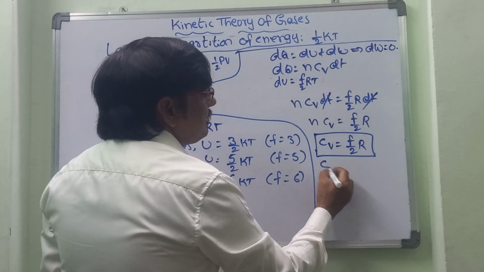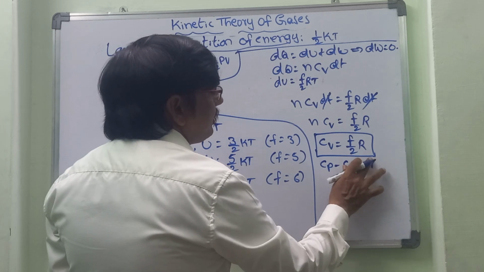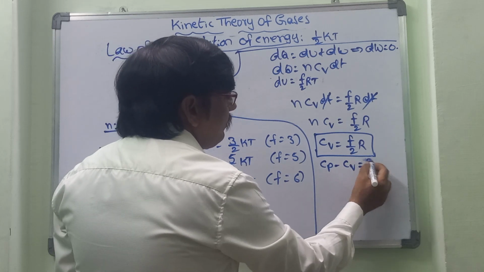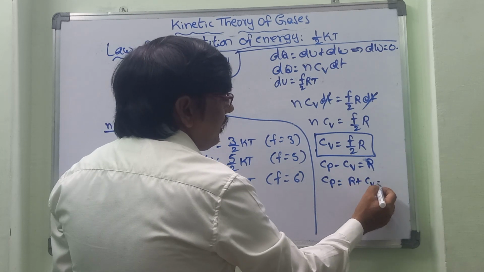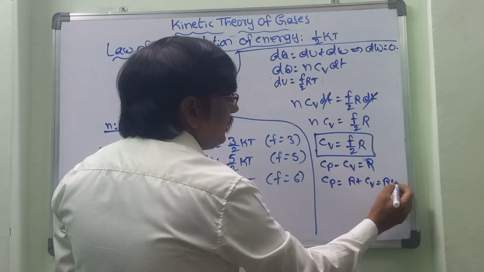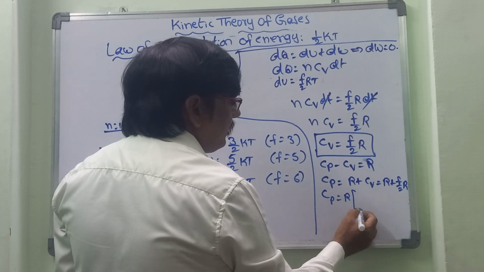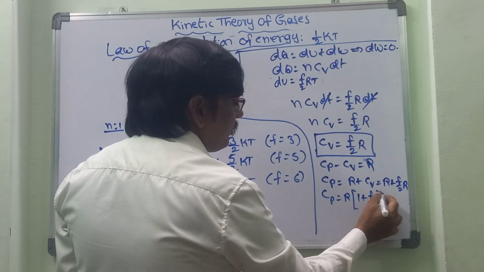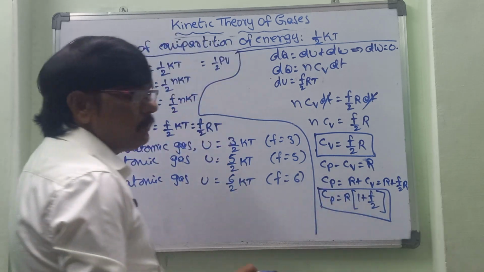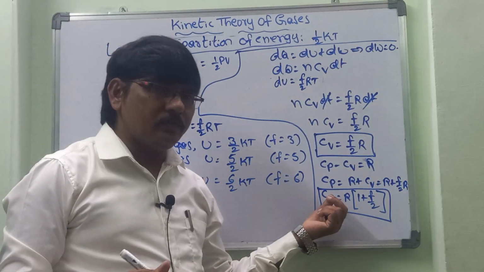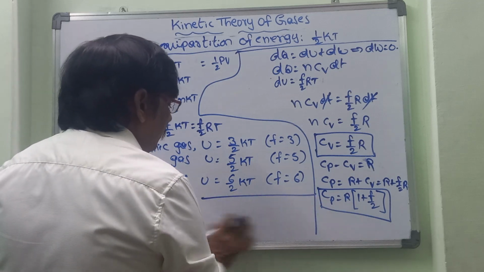The next one: Cp minus Cv is equal to R. So Cp is equal to R plus Cv. The Cv value we got is f by 2 R. So Cp is equal to R times 1 plus f by 2. This is the formula for the specific heat at constant pressure.